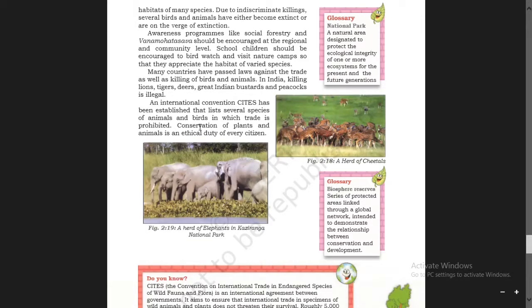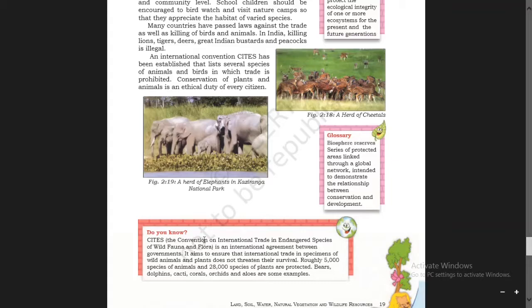An international convention, CITES, has been established, and that lists several species of animals and birds in which trade is prohibited, meaning trading of that is banned. Boys, CITES means the Convention on International Trade in Endangered Species of Wild Fauna and Flora.